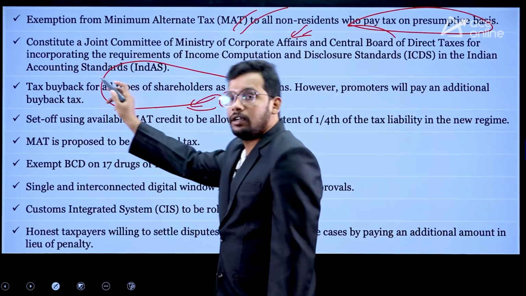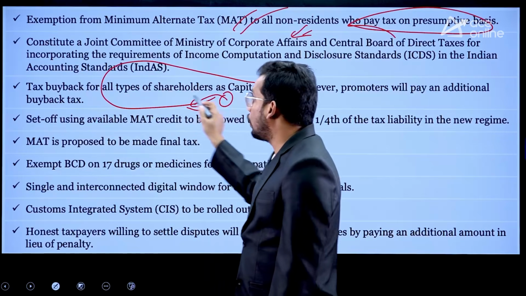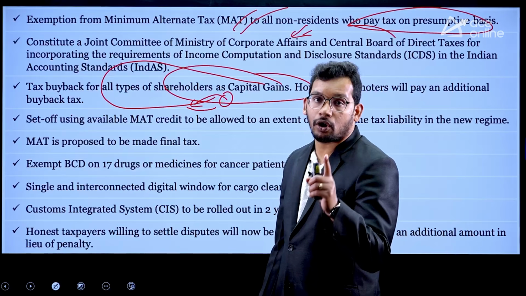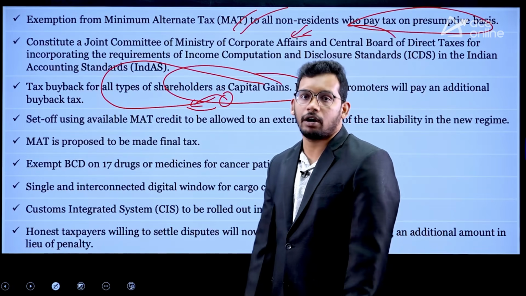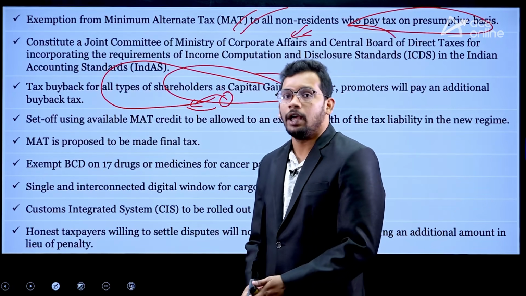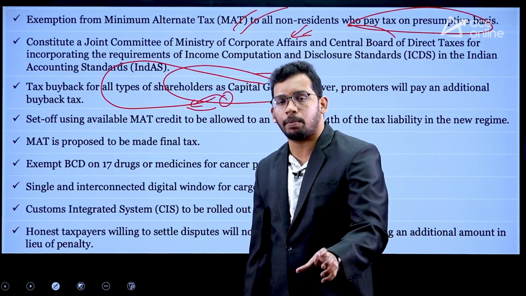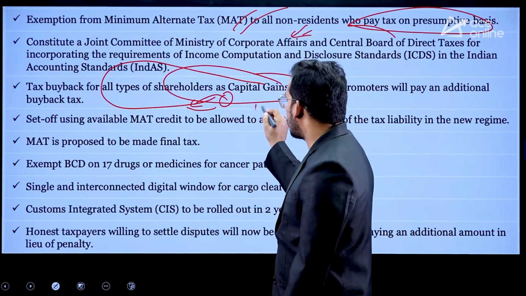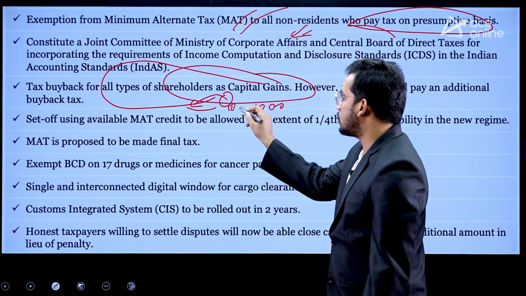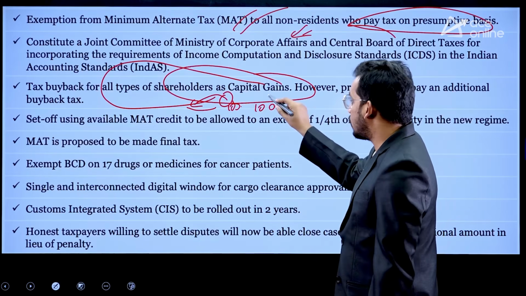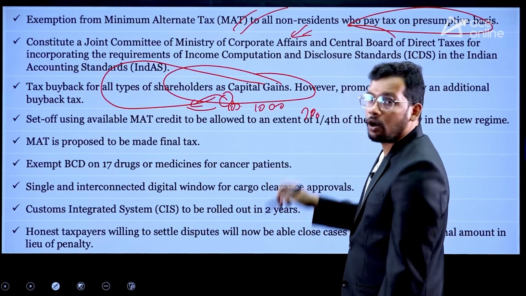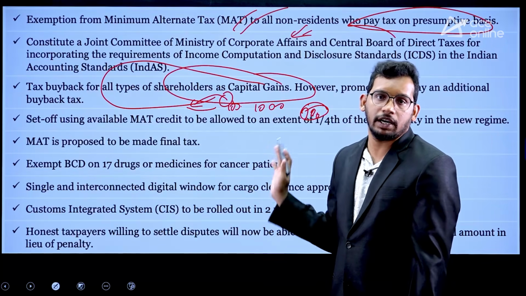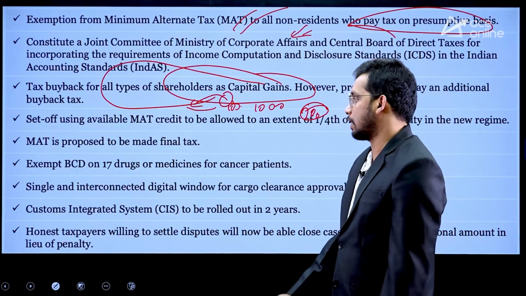So for that purpose, the government is going to tax it, so that companies do not misuse the buyback of shares. I'm repeating again, buyback means selling our share at a very low price and then buying it ourselves at a higher price. So now the government taxes the profit: 100 rupees they sold, 1,000 rupees they purchased back. So 900 rupees they have inflated. So this 900 rupees will be charged with certain tax. That is called capital gain tax, right?